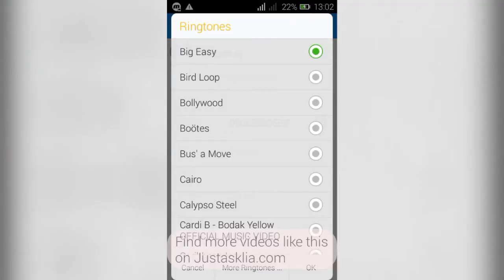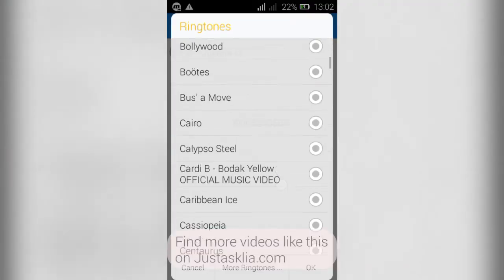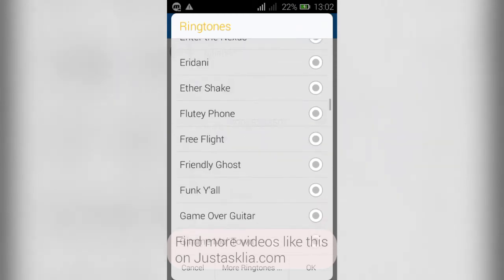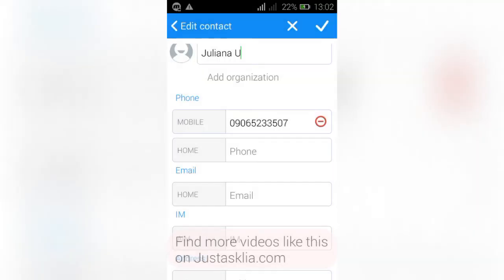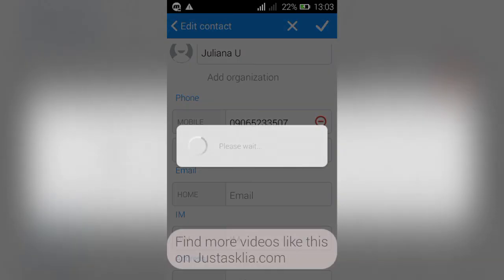And this is a list of ringtones on your phone, so I'll pick any one I like, and then let's try this. Then click on OK. So that's how, and then I save. So when this number calls me, that ringtone is going to play. But that's how you do it for a contact that's already saved on your phone.